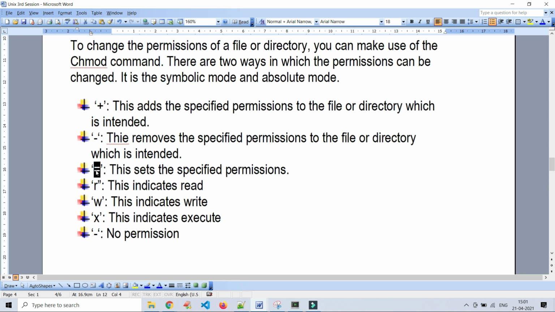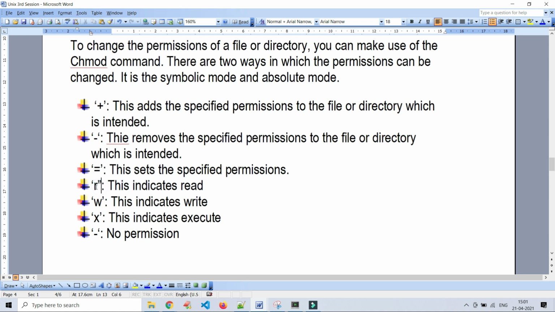Equal to: if you want to give the permission as is, I will explain exactly how to give it. These are the three symbols we have to use while modifying file or directory permissions in Unix or Linux. For adding permission, plus; for removing the permission, minus; for giving the same permission, equal. But I want to give the read access. For that we have a few more parameters.